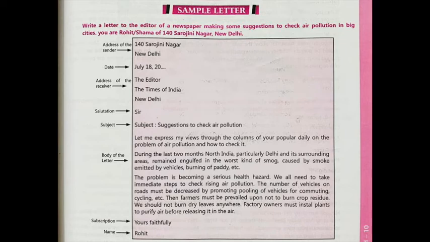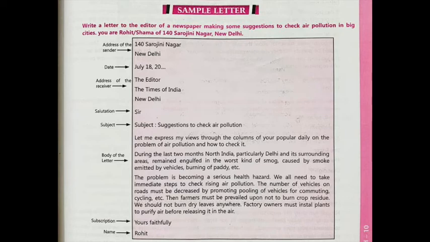So exactly, you may share your car or your vehicle with other persons, and they will pay you the cost of the petrol or the fuel. That is called carpooling, or pooling of vehicles. So the suggestion the writer has mentioned here is that the number of vehicles on the road must be decreased by promoting pooling of vehicles for commuting and cycling, etc.